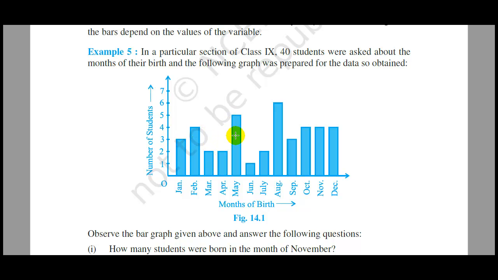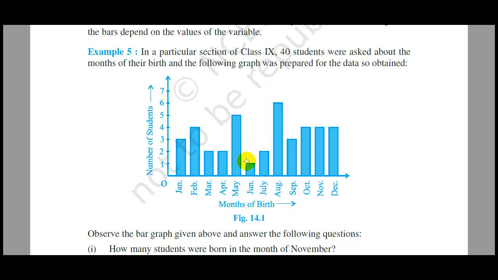These are the bars and they are of equal width. So looking at this graphical presentation, you can easily understand what the given data is all about. In the x-axis it is given as months of birth, and in the y-axis it is given as number of students. So the maximum number of students were born in August and the minimum number of students were born in June.